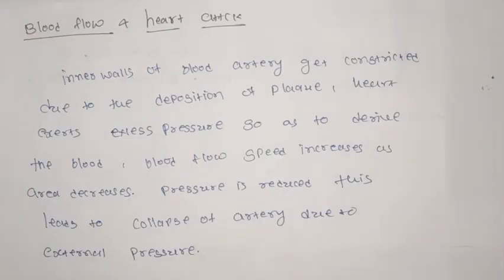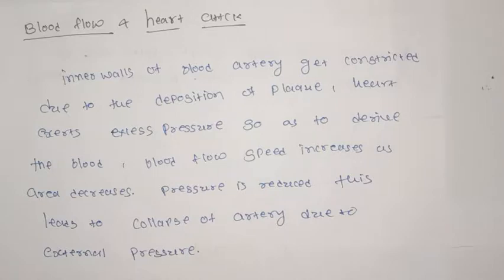We can also explain how a heart attack occurs with the help of Bernoulli's principle. When the inner walls of a blood artery get constricted due to the deposition of plaque, the heart is required to exert excess pressure so as to drive the blood through this constriction.